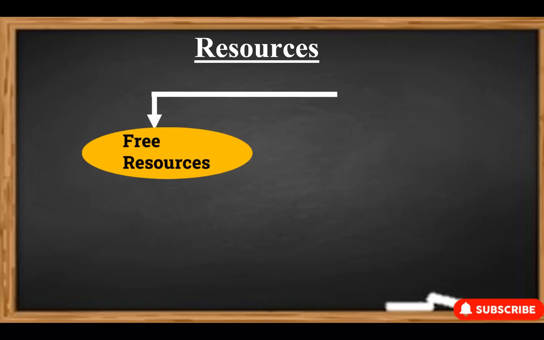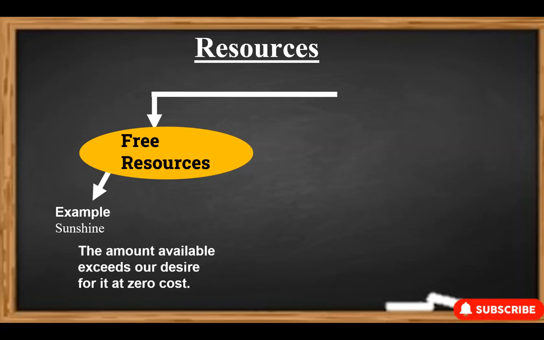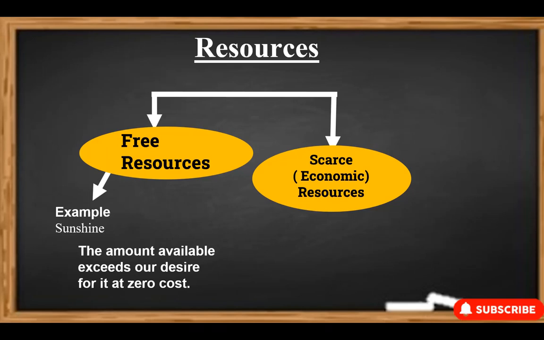Distinguishing resources. Free resources. Sunshine, a beautiful example of a resource so abundant that it's essentially free, as the amount available exceeds our desire for it at zero cost. Scarce economic resources. Now, let's talk about the real players, scarce resources. These are the ones we crave but are in limited supply.